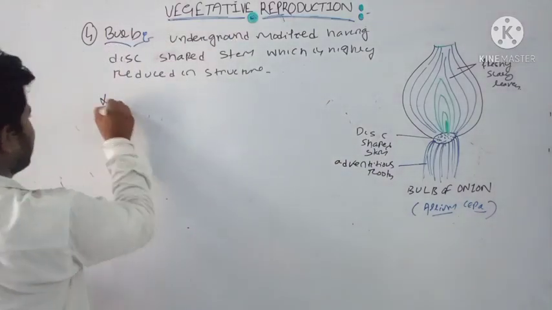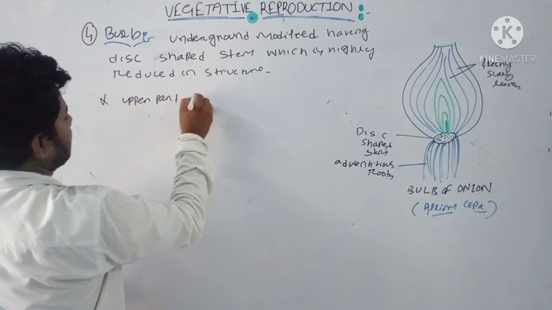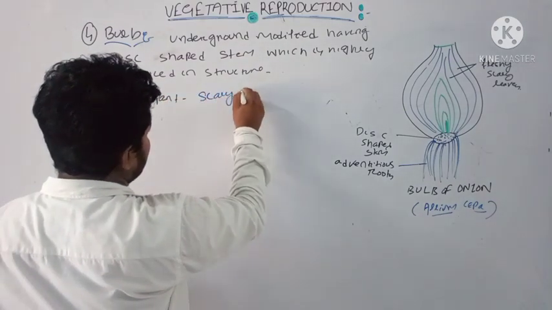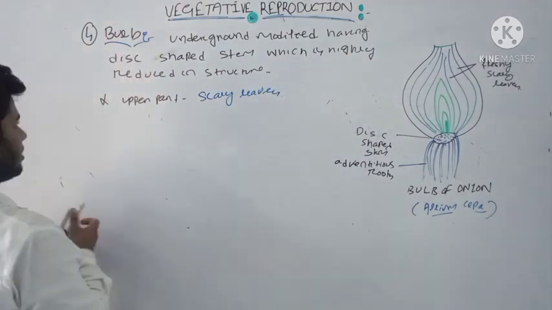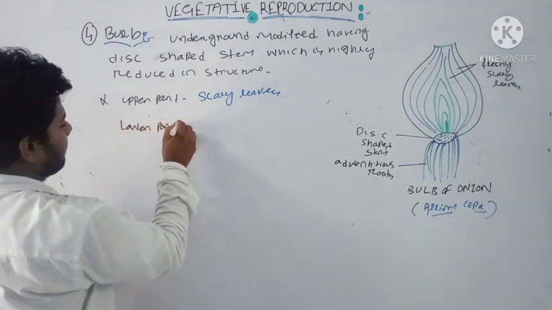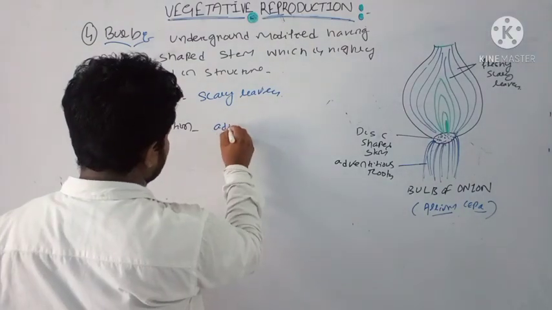We can write a point: from the upper part, scaly leaves arise, and from the lower portion, adventitious roots arise.